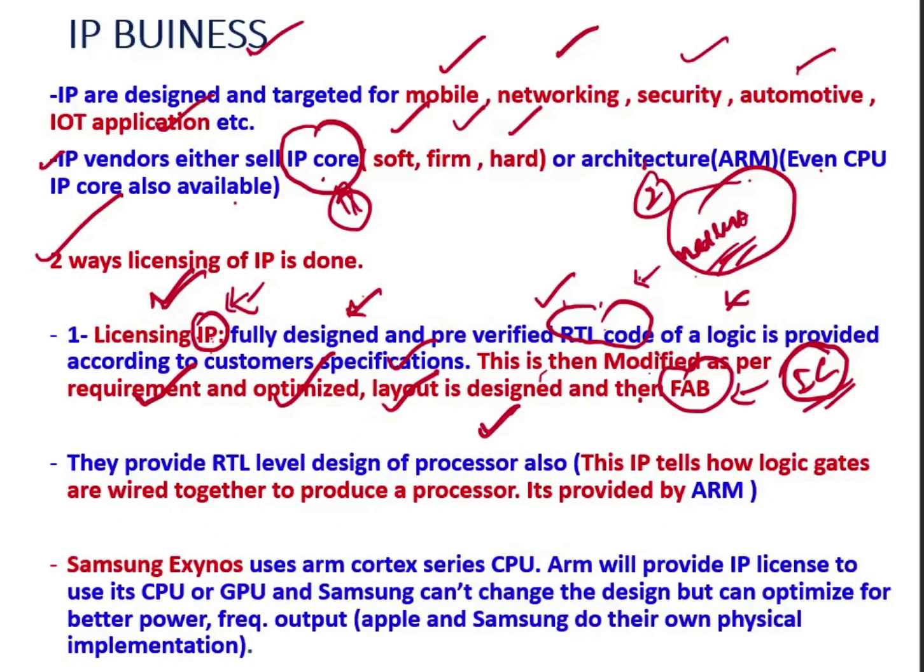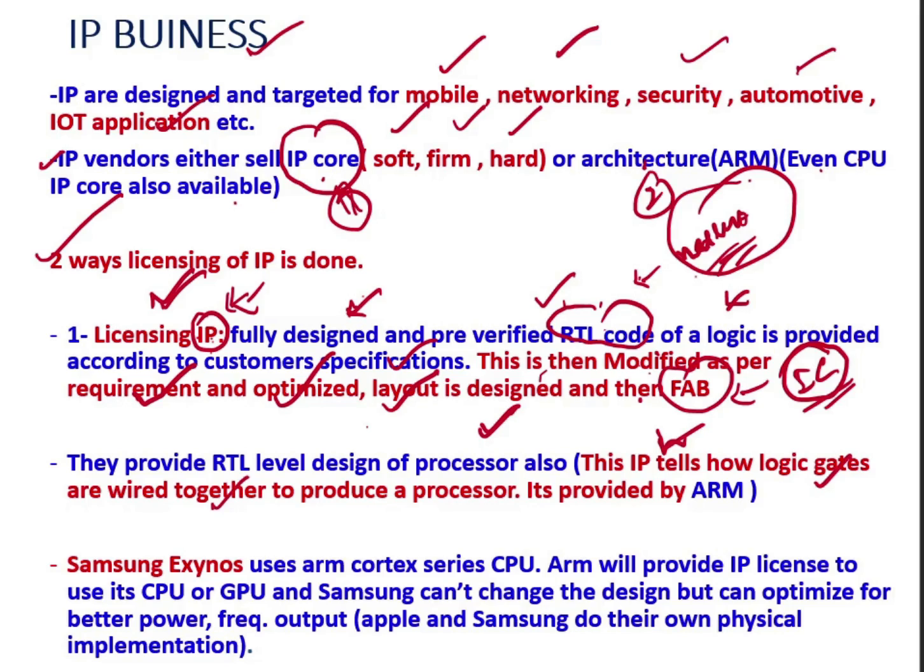So what is this? This RTL level design of a processor means, if someone gets the IP for some processor, what is inside this IP? This IP tells how logic gates are wired together. IPs are not physical, right? These are just a piece of logic.